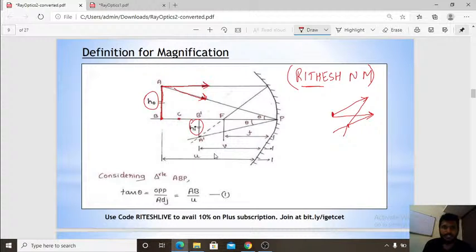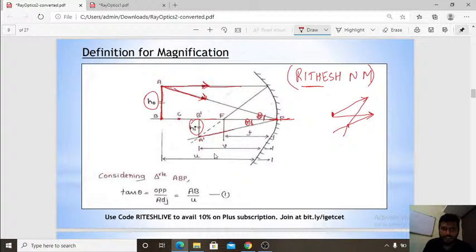Now, if there is an object height, the first ray will follow parallel to the principal axis, and the second ray will hit the pole of the spherical mirror. The principal axis acts as the normal line. This theta should be equal to the reflected angle, which is nothing but the law of reflection.